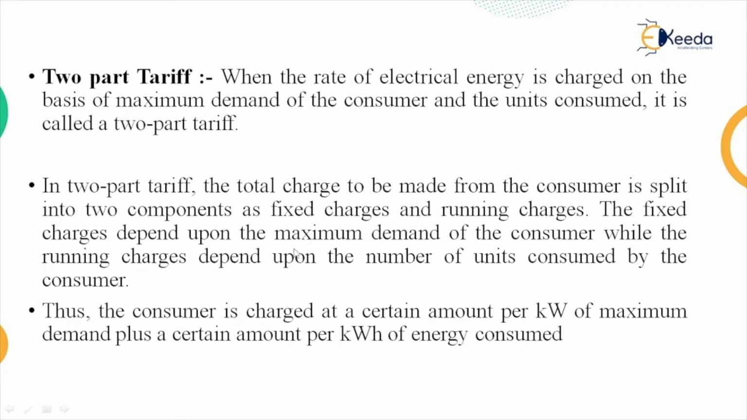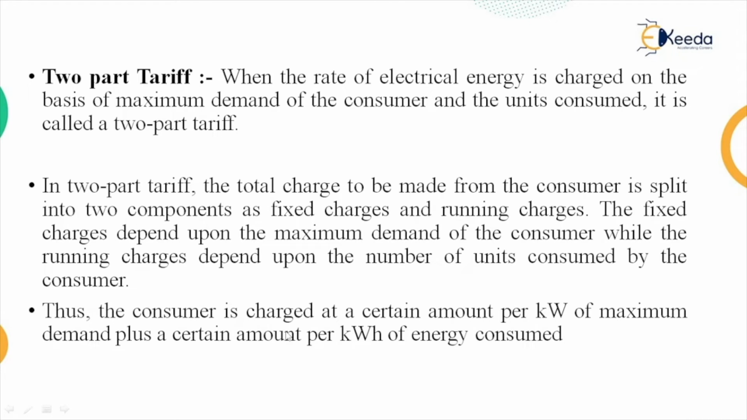The fixed charges depend upon the maximum demand of the consumer. Maximum demand is the peak demand of the consumer, while the running charges depend upon the number of units consumed by the consumer. Running charges depend on per unit charges. How many units are consumed by the consumer, multiplied by the charge per unit, will give the total running cost.